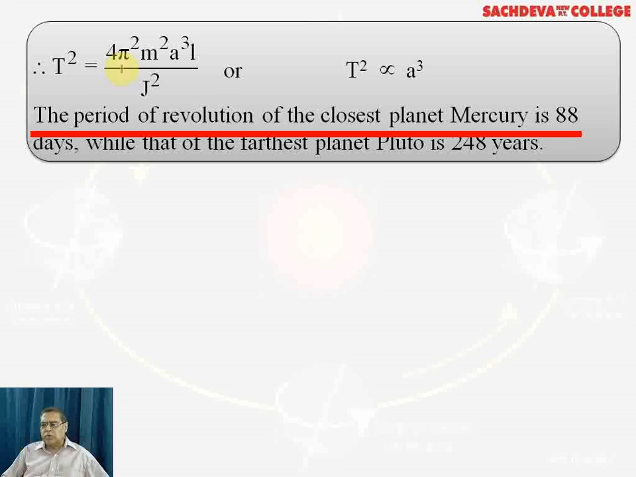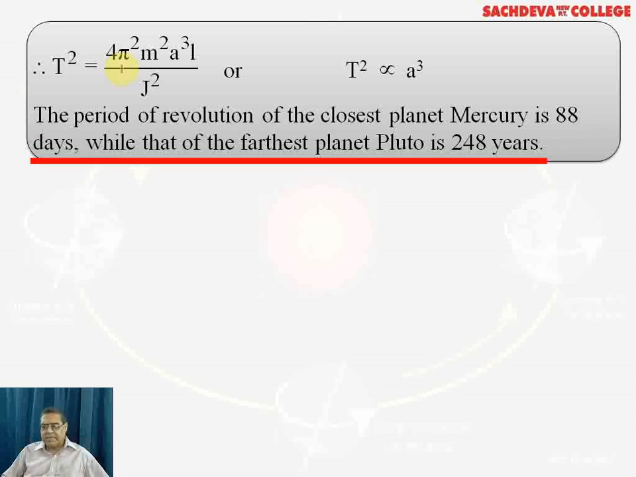The period of revolution of the closest planet, Mercury, is 88 days, while that of the farthest planet, Pluto, is nearly 248 years. Like for Earth, the period of revolution is nearly 365 days. That constitutes 1 year. Similarly, if we proceed to Mars, we will find the time period will be more. That is, the planet is moving very fast.